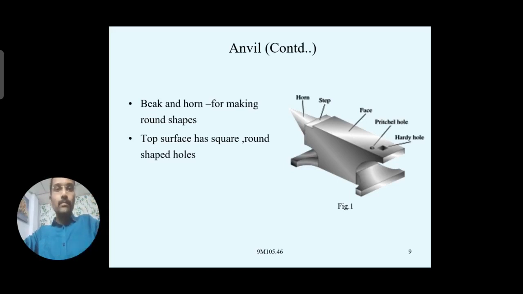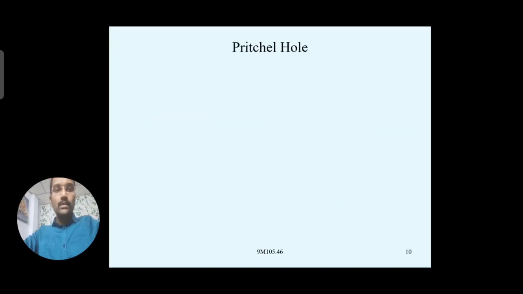Okay, right. So you see, we have already discussed the holes. What is the purpose of the Pritchell hole and hardy hole? The ends of the anvil, already discussed, where the steps are, are used for bending workpieces at right angles. Using the support of the edges, we can bend them to right angles, because the workpiece is already in a red hot condition. By applying compressive force with the hammer, it can be bent easily. So edges are mostly for right angle purposes.